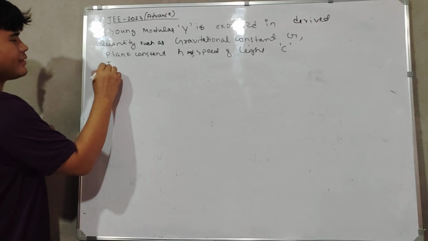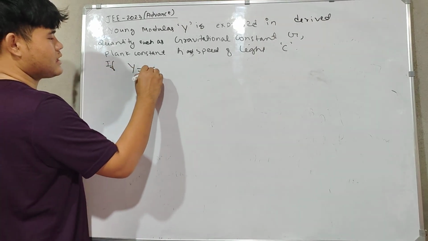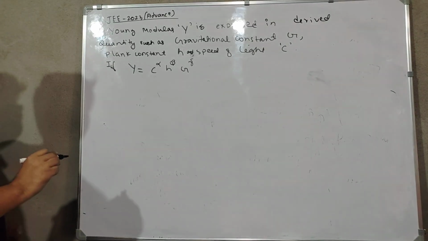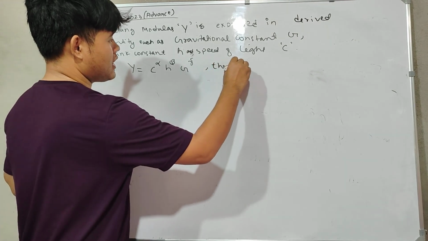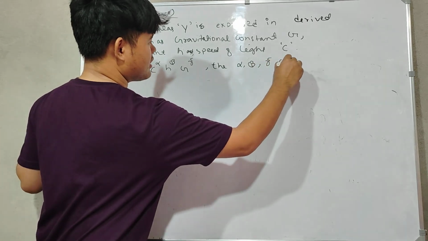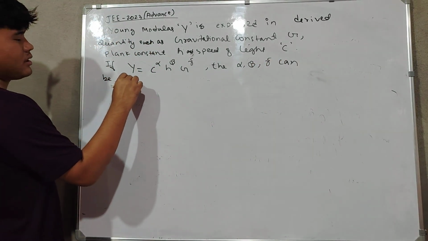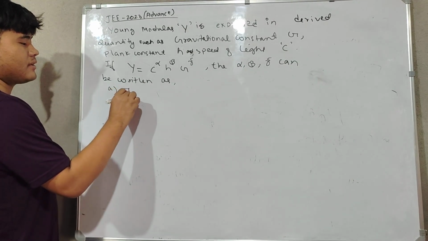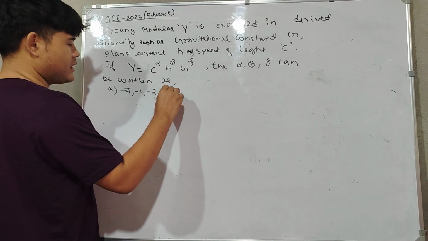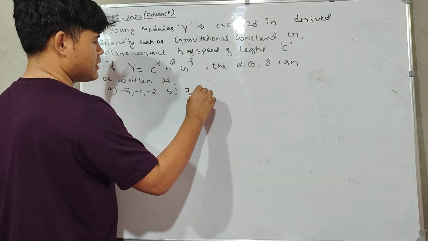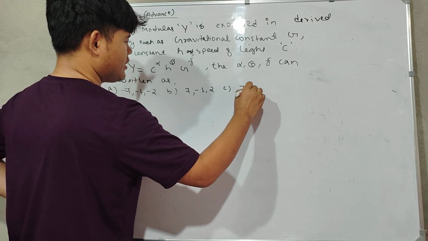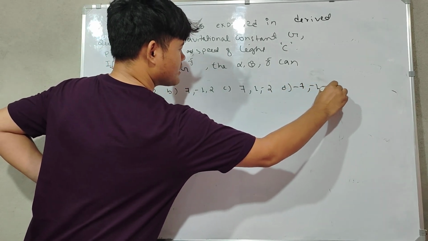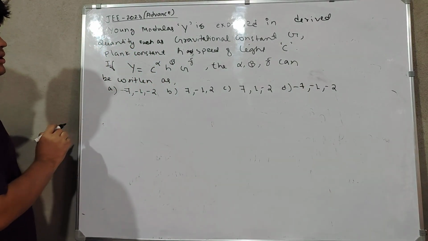If Y is equal to c^alpha h^beta G^gamma, then alpha, beta, gamma can be written as: option A, 7, minus 1, minus 2; option B, 7, minus 1, 2; option C, 7, 1, minus 2; and option D, minus 7, minus 1, minus 2. Which of the following is correct?